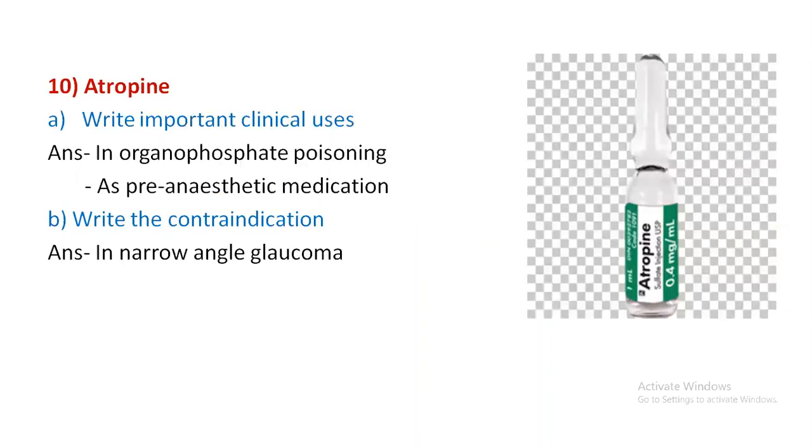Coming to the next drug, that is atropine. Atropine is an anticholinergic drug. It is the most important drug forming the primary treatment for organophosphorus poisoning. It can be used as a pre-anesthetic medication. It can be used for glaucoma, but we are not using it. Actually, these mydriatics are contraindicated in glaucoma. We use the precursor of adrenaline, carbonic anhydrase inhibitors, and miotic agents.